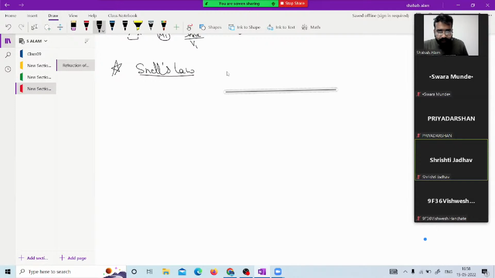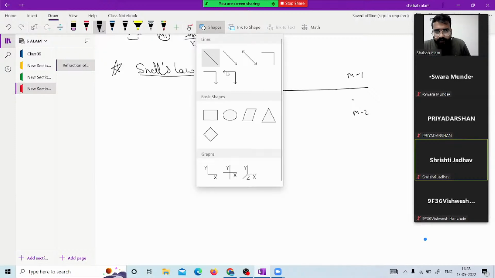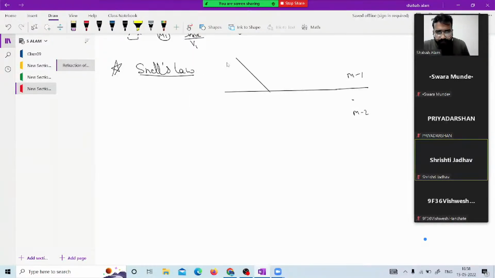So this is our interface which changes the medium from medium 1 to medium 2, and on this interface we have a light ray. This is the point of incidence. Then we have a normal at this point of incidence.